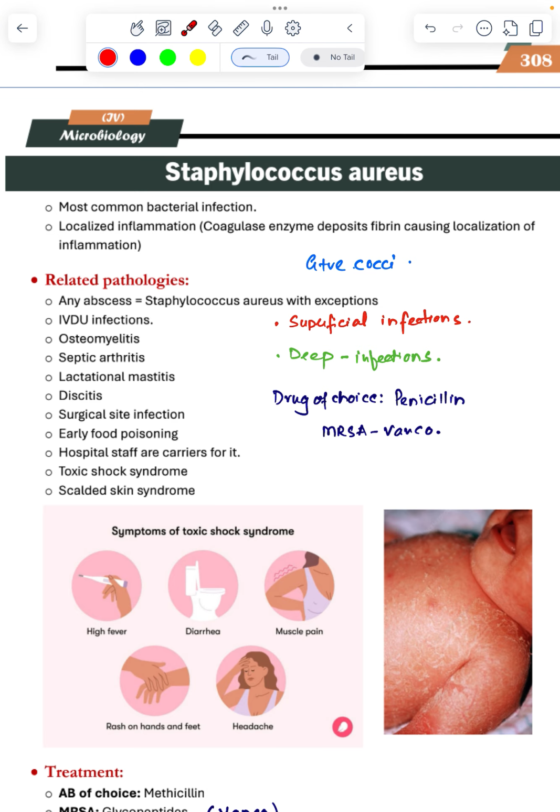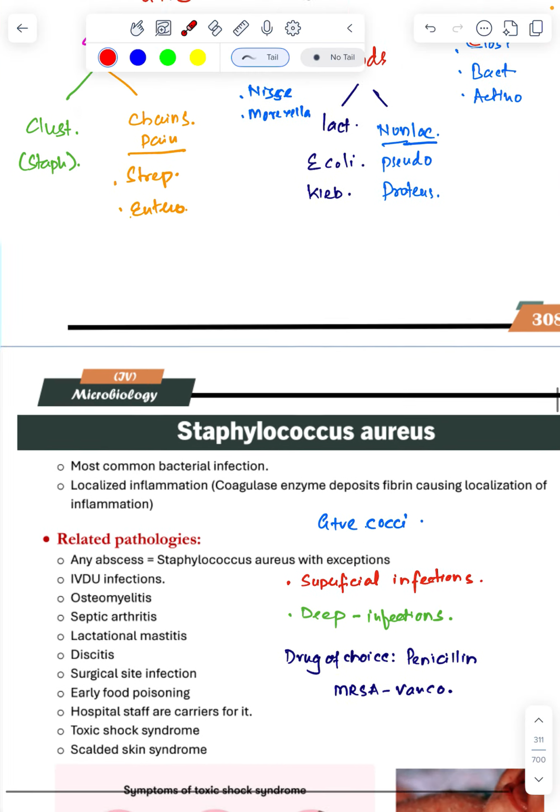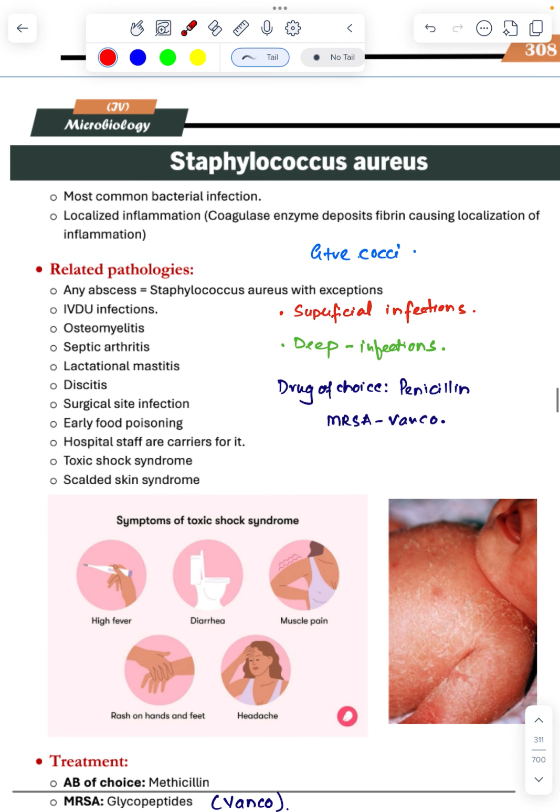So the questions commonly coming are on staphylococcus. Staph aureus is a very favorite question, and all the questions are around this. It is most common, so most of the questions are coming. It is gram positive, in clusters. They cause superficial wound infections or deep infections.